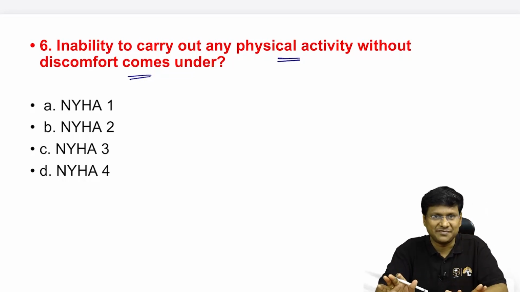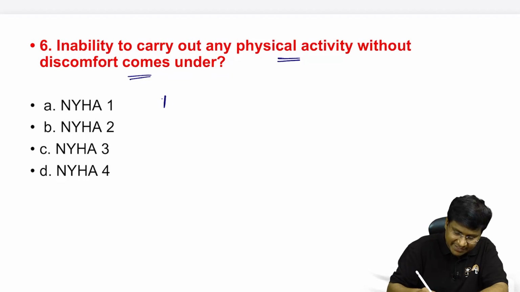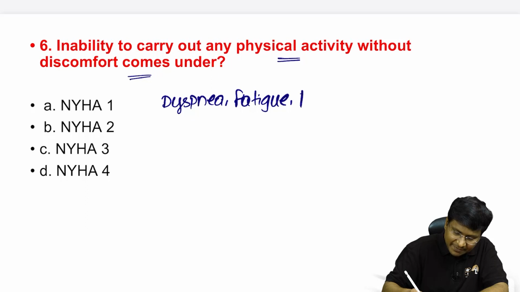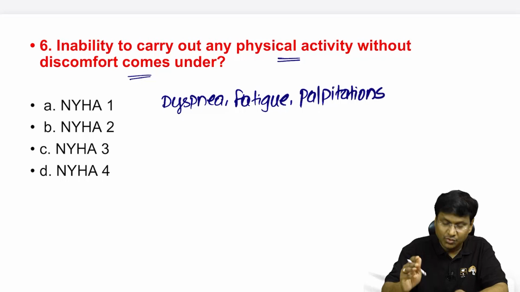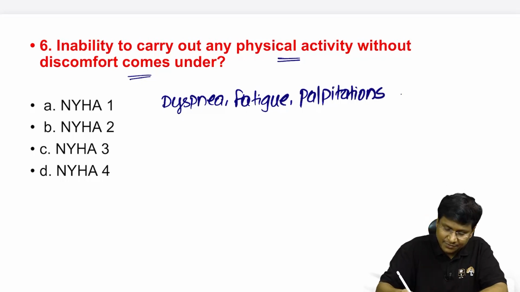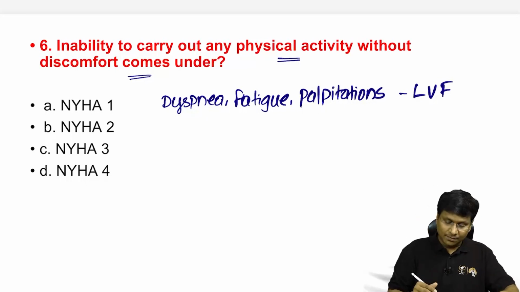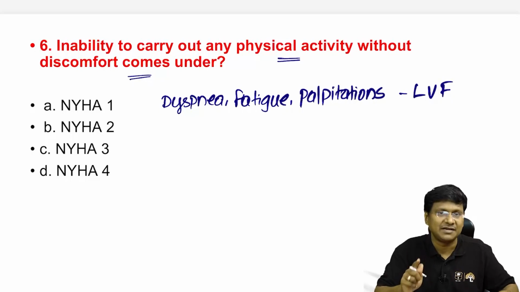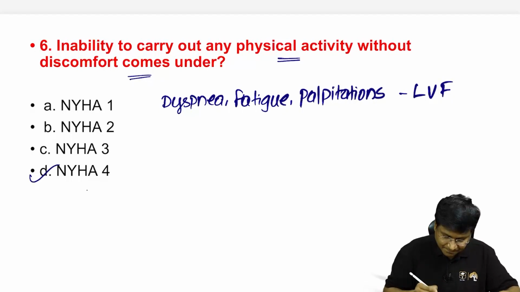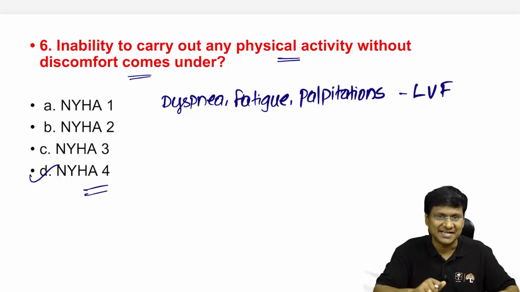New York Heart Association classification, which is used for assessment of severity of dyspnea, fatigue, and palpitations in patients with left ventricular failure. So in patients with left ventricular failure, to assess the severity of the dyspnea, what we use is the NYHA classification. Now, inability to carry out any physical activity without discomfort comes under NYHA class 4.